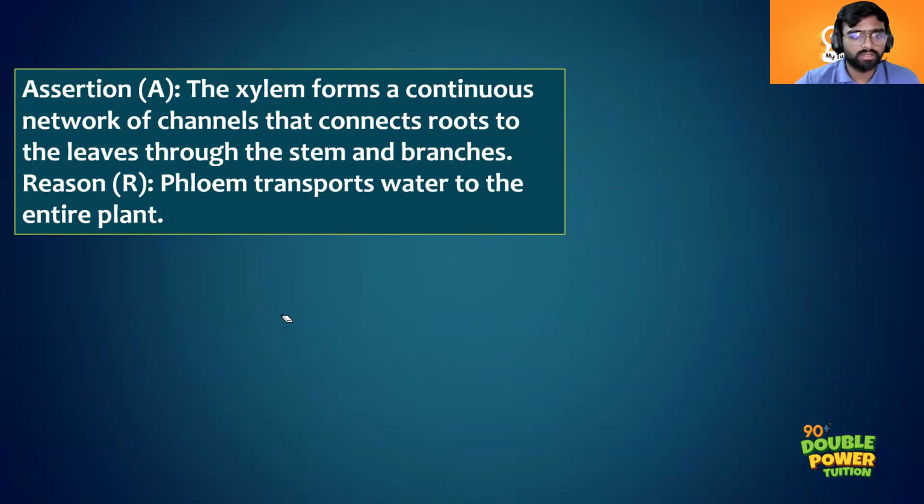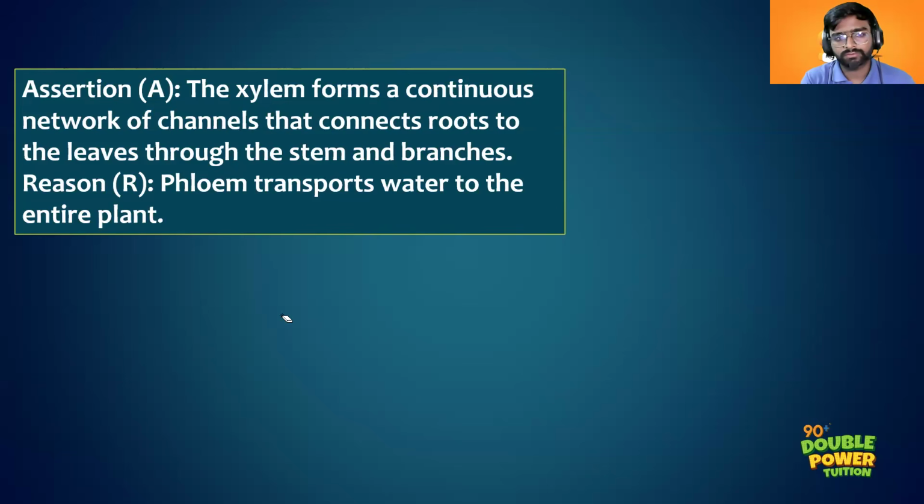This is the first question. Assertion: the xylem forms a continuous network of channels that connects roots to the leaves through the stem and branches. Reason: phloem transports water to the entire plant.